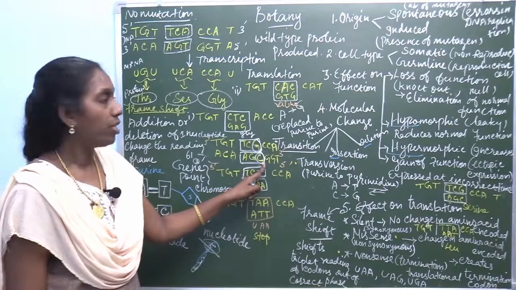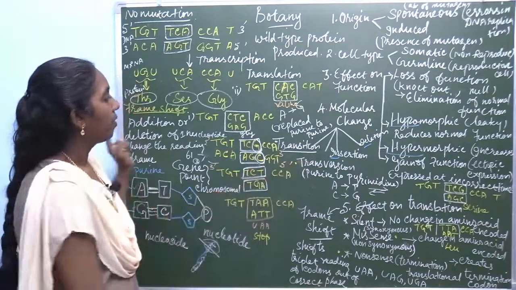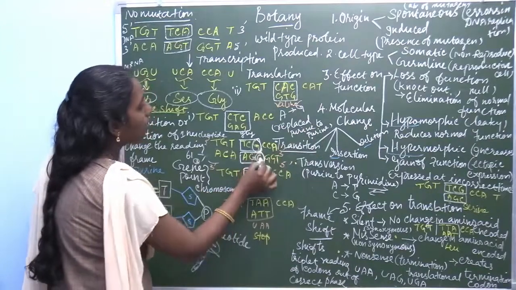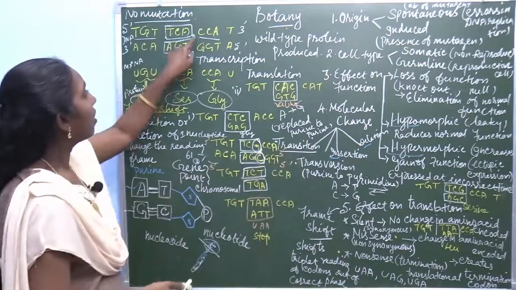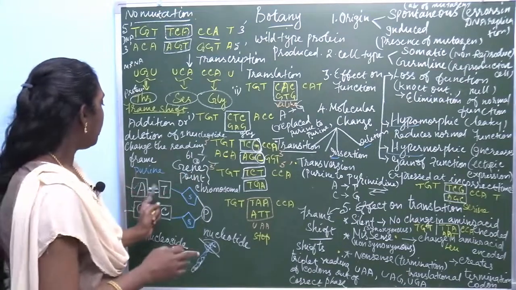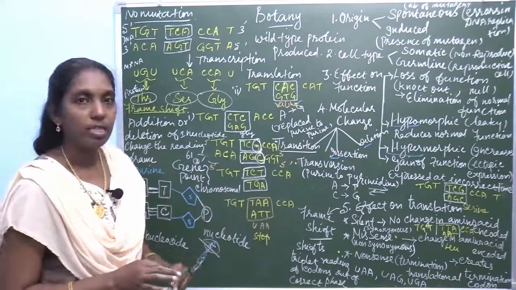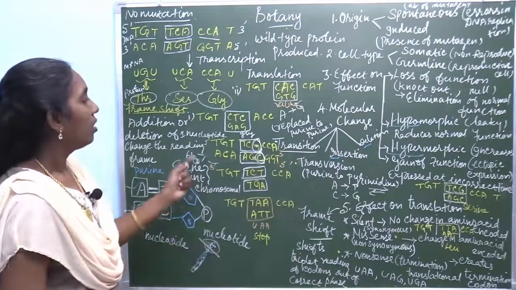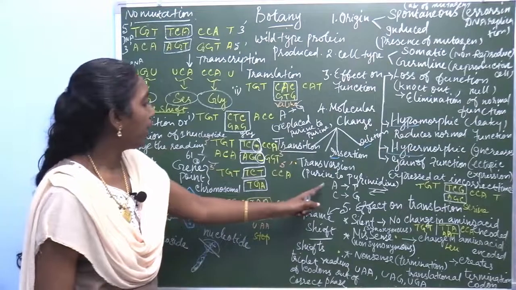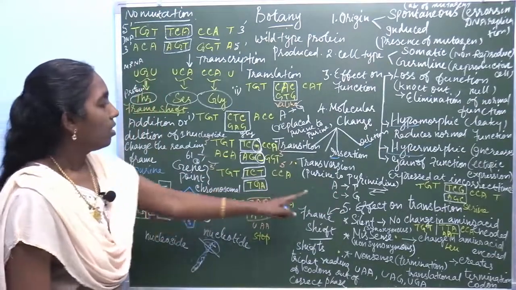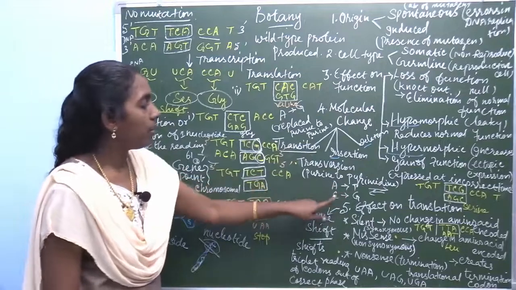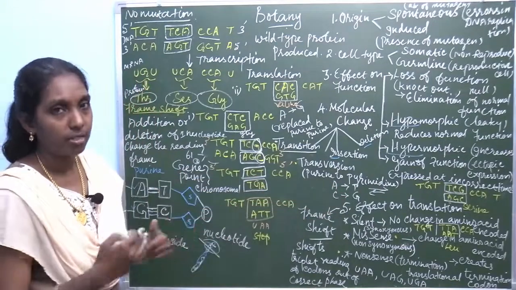So, what is the definition? Transition is the replacement of purine by purine. Instead of adenine-thymine, guanine-cytosine is present. Then, transversion is purine to pyrimidine, A to T, C to G: adenine, thymine, guanine, cytosine, or vice versa.